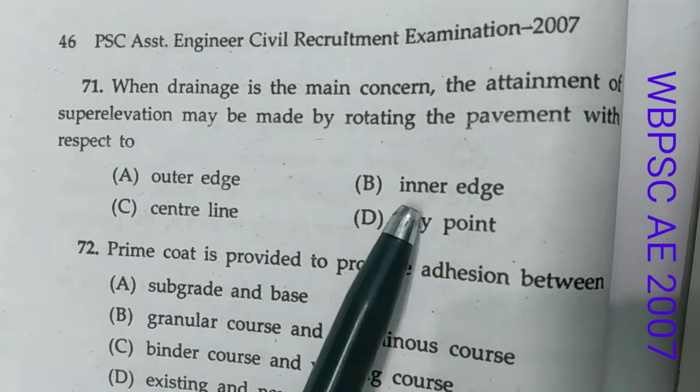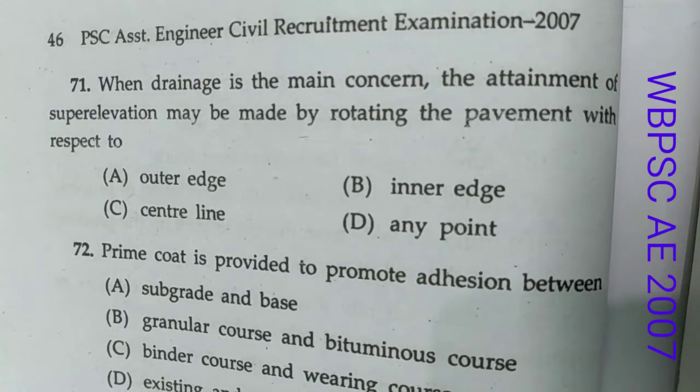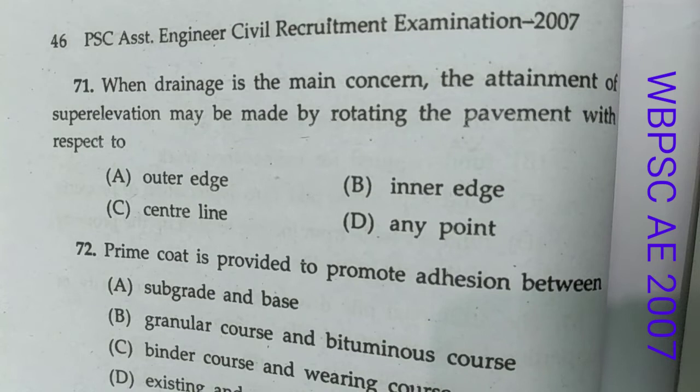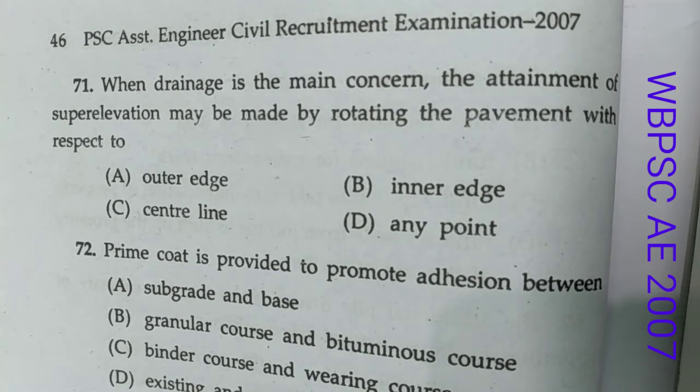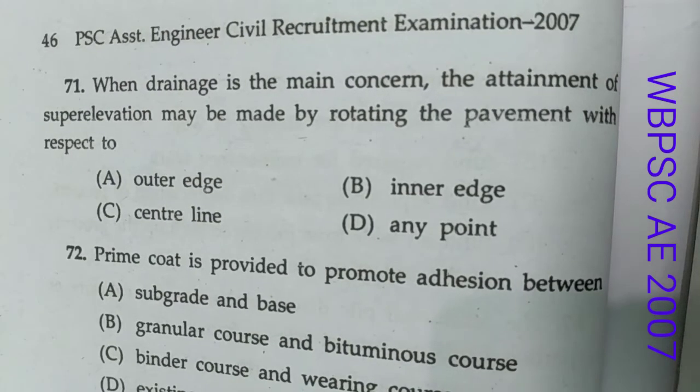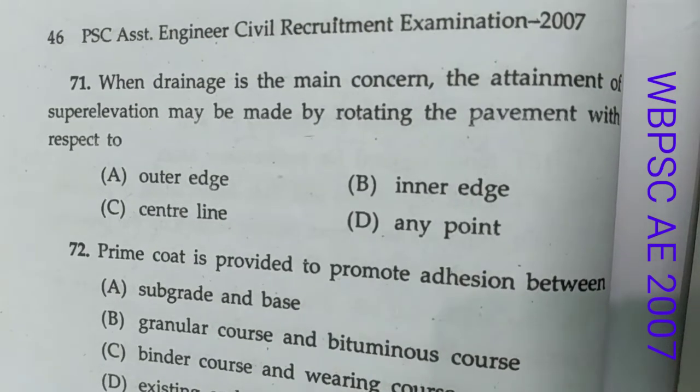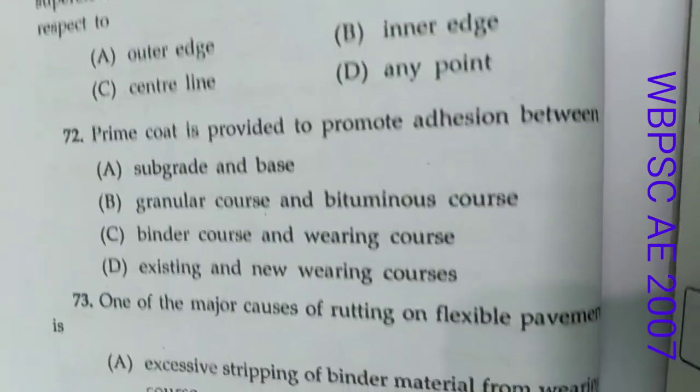Okay, so option B is answer. And also you should know that rotation about outer edge profile of traveled way is used when higher edge profile is critical, such as on divided highways where the median edge profile is held. So in our case it is option B, inner edge is the answer.